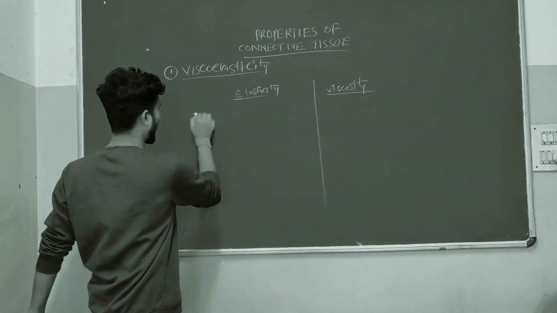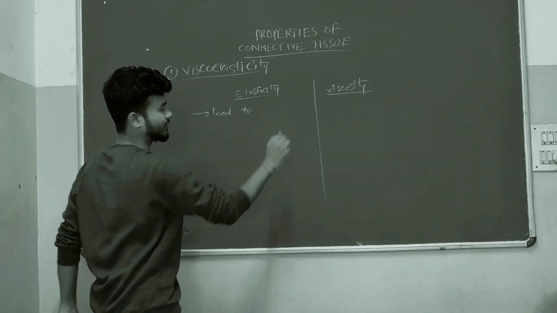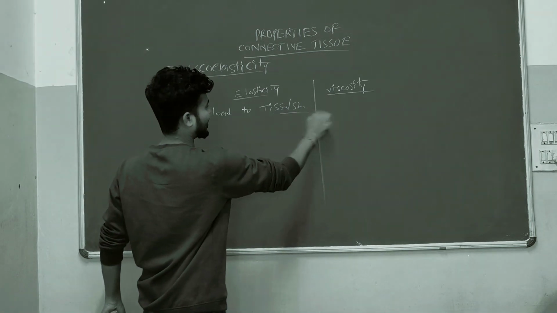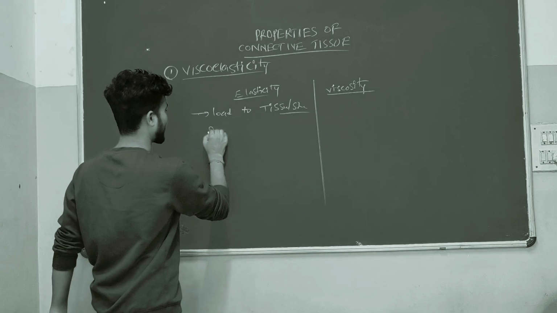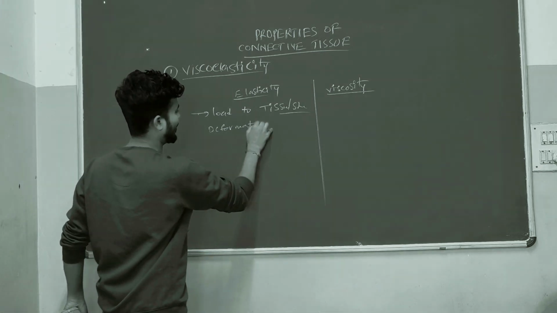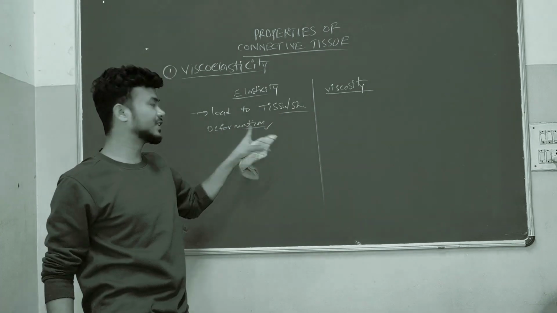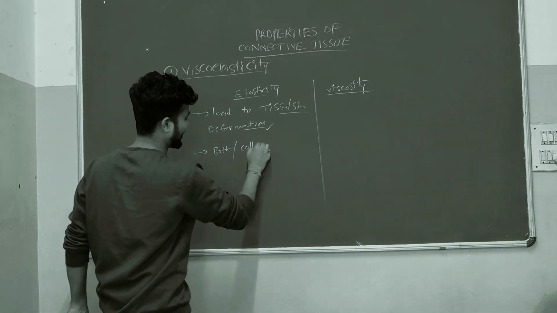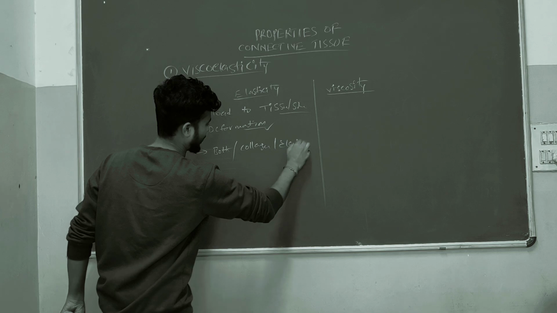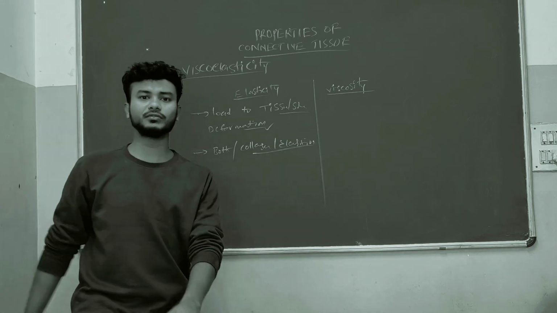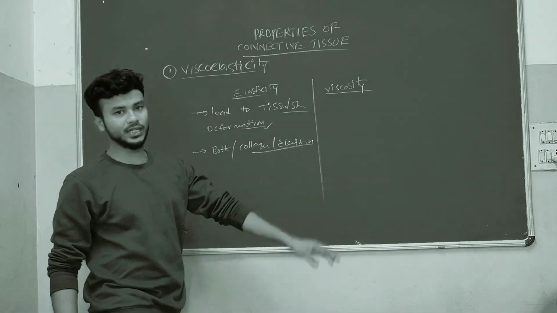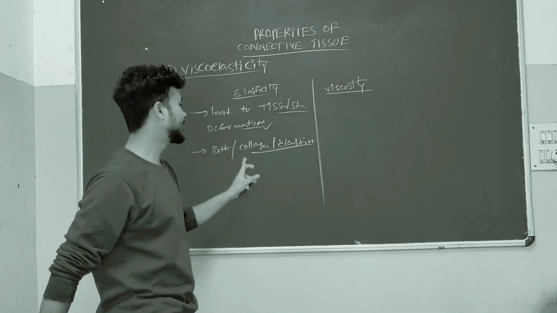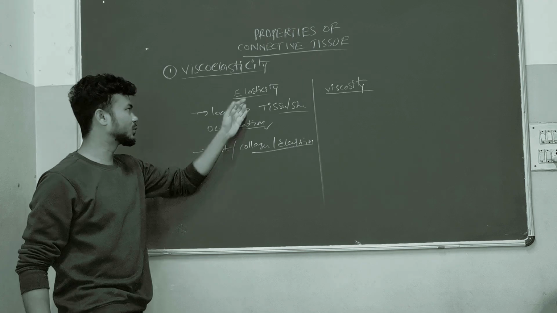So when we apply load to the tissue or structure, the structure will deform. This deformation is because of both collagen and elastin. We know where we will see collagen and elastin: collagen is in the extracellular matrix and fibrous component. Because of this collagen and elastin, this property will work.